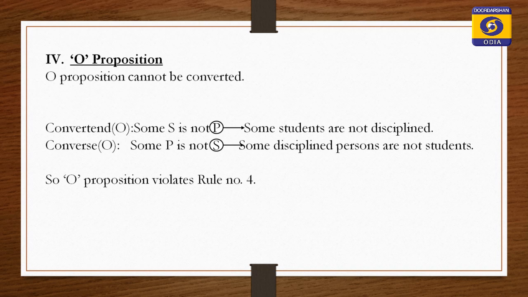If predicate is distributed here, then it should also be distributed in the premise. But here you see S is distributed in the conclusion, but S is not distributed in the premise. In the premise P is distributed, S is not distributed. So, it violates this rule. So, O proposition cannot be converted.